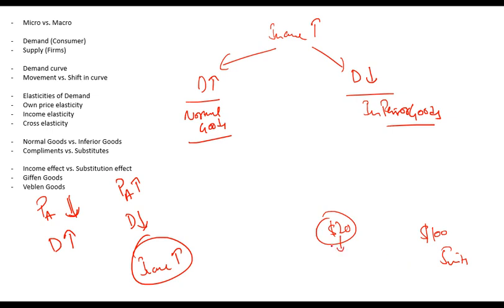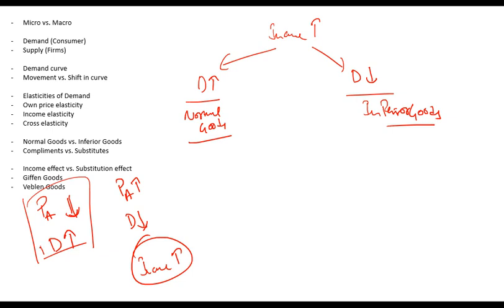But if its price decreases from 20 to 10, then consuming 5 units will result in only $50 of expense. That means you have an additional $50 left to be spent. So a decrease in price indirectly causes income to increase. So when the price of a product changes, it does not only impact the consumption, but it also impacts the income. If price decreases, demand increases. That is simple. This is known as substitution effect.